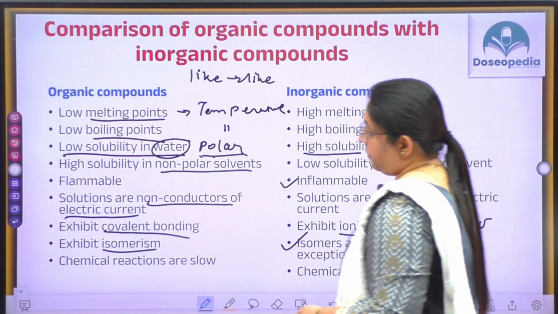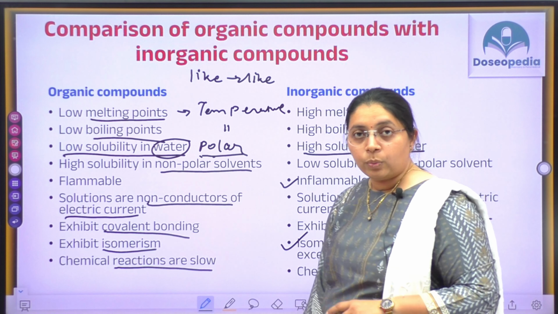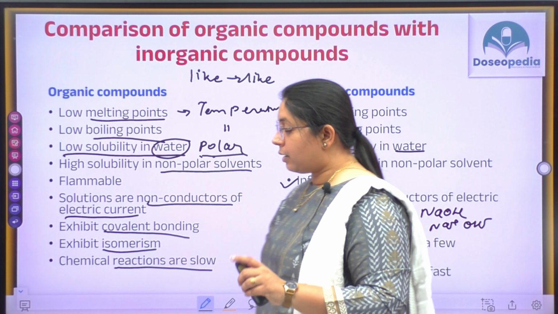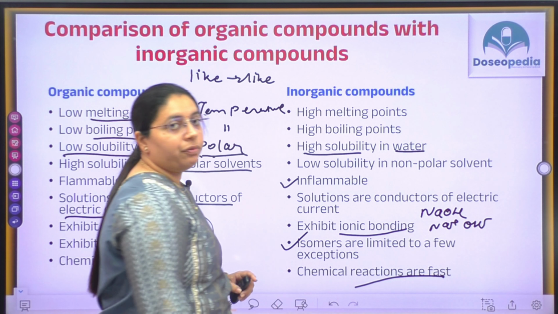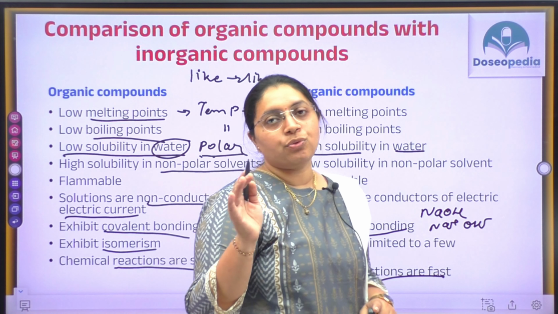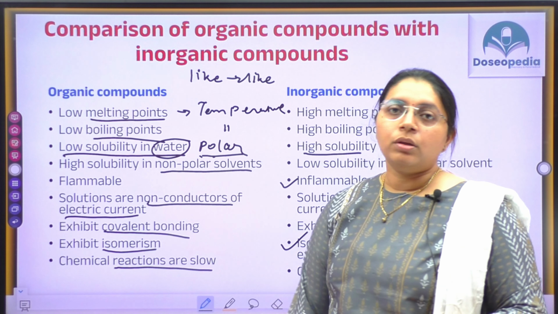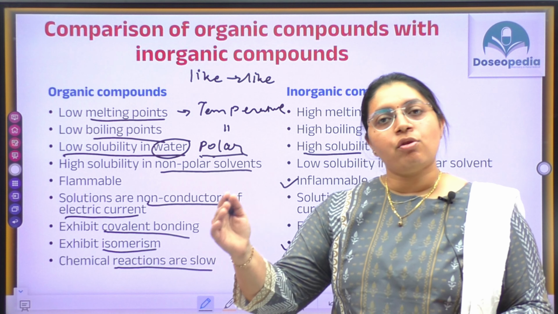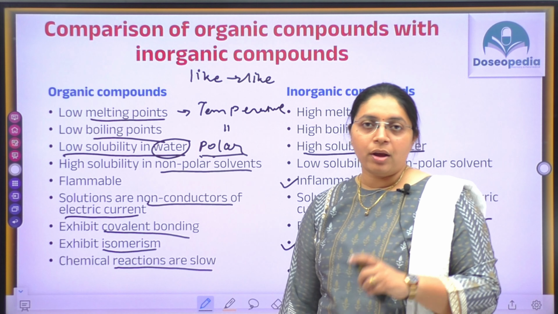Next is that chemical reactions of organic compounds are slow, while the chemical reactions of inorganic compounds are fast, right? So this is the comparison of organic as well as inorganic compounds. Kindly remember all the properties of organic and inorganic compounds. This can be asked as an MCQ in your exam.